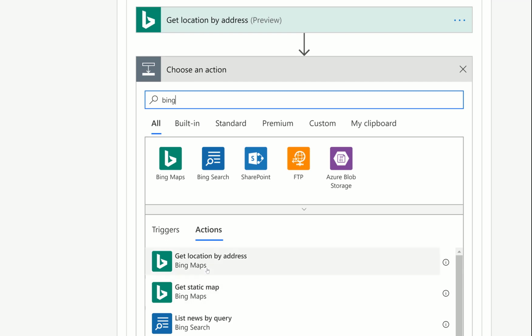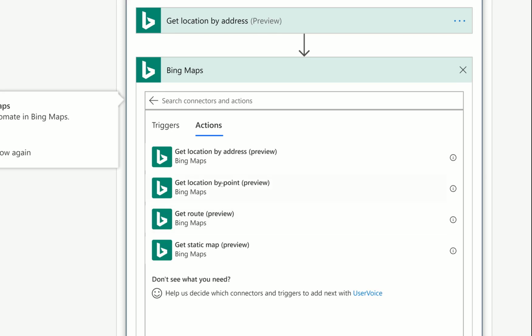And you'll notice that I'm using Get Location by Address. Okay? That's what I'm using up there. And then we're going to use a static map. So we're going to use both of these, Get Location by Address and Get Static Map. Now these other two are also a heck of fun.